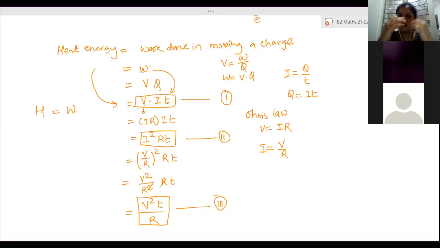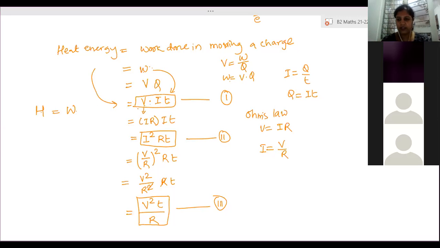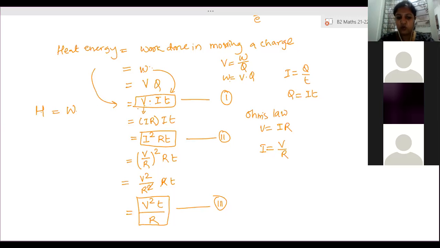So how much light energy will it produce? That is light energy produced by using heat energy. Actually, first electrical energy is converted into heat energy. A large amount of heat energy is produced, then only that heat energy is converted into light energy. That is clear? So what is any appliance's work done?